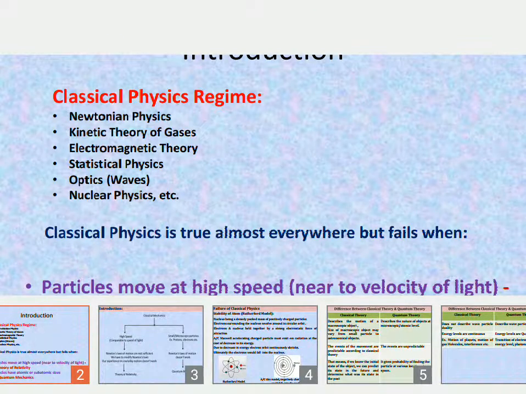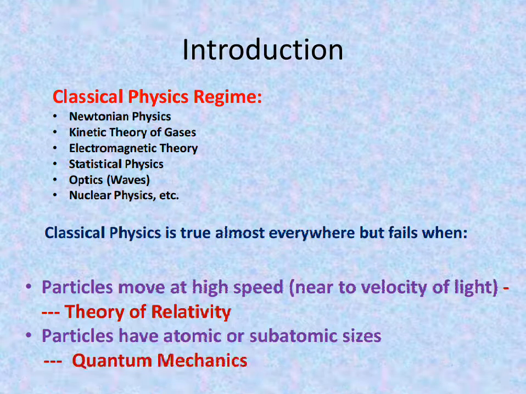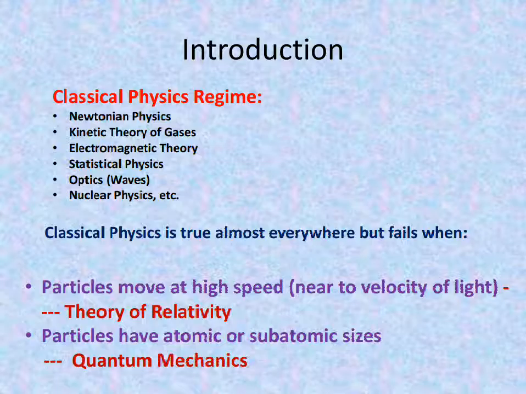Remember from this point that it is not to be assumed that classical physics is wrong. Classical physics is very true. Sometimes this mistake is made: since we are now discussing quantum physics being true everywhere, classical physics must be wrong.